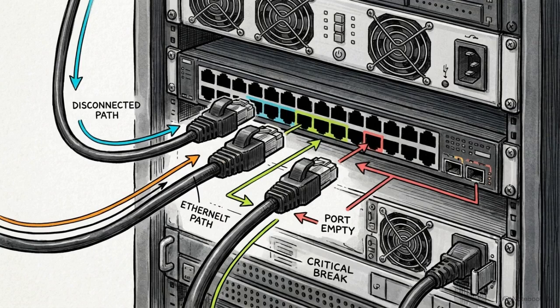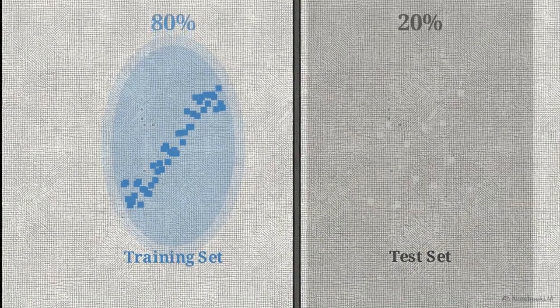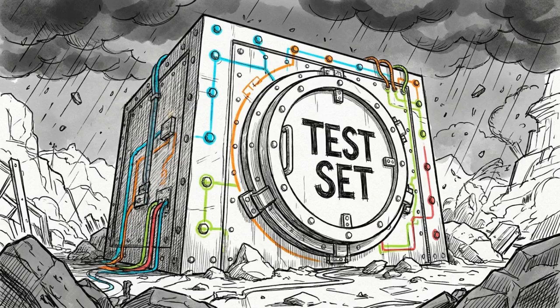The first engineering solution to prevent the overfitting trap is simple. We strictly hide a portion of our data from the model during the learning phase. We take our master dataset and fracture it into 2 distinct isolated silos, a training set and a test set. The larger training set usually contains about 80% of the data. This is the only information the algorithm is allowed to look at to build its internal rules and draw its curves. The locked test set vault serves a single purpose.